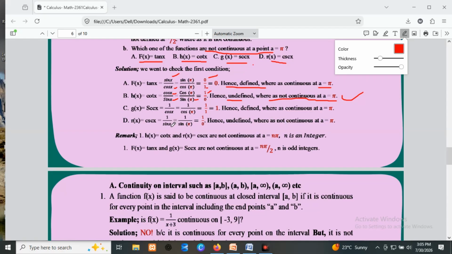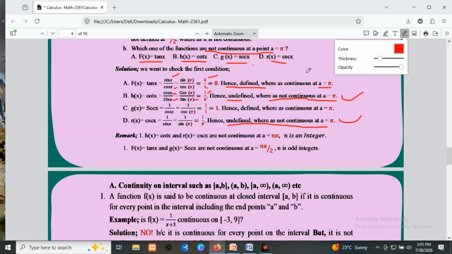Since cosec x is the reciprocal of sin x, then this is 1 over sin x, then 1 over sin pi, and sin pi is 0. This is 1 over 0, which is undefined again. Hence it is not continuous at a equals pi.